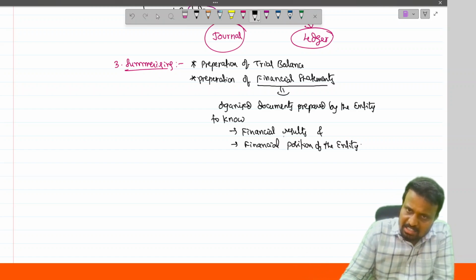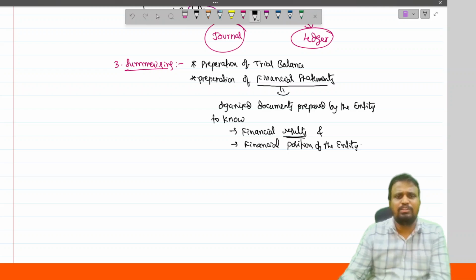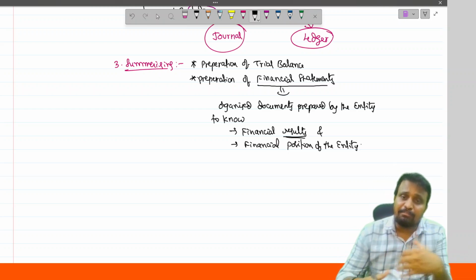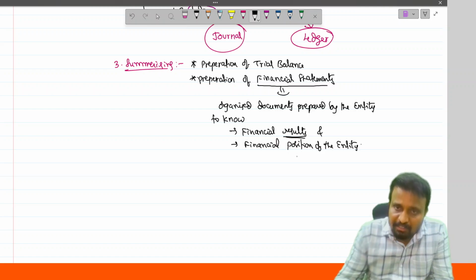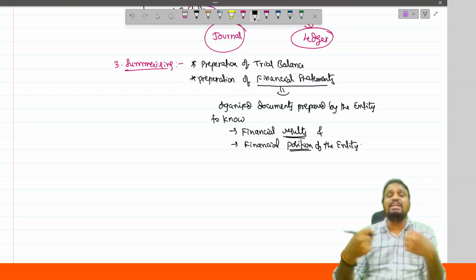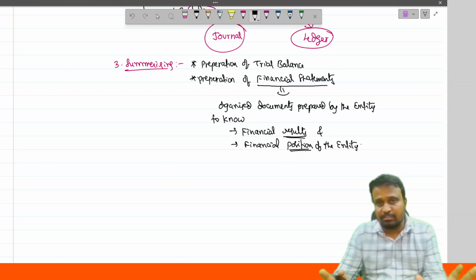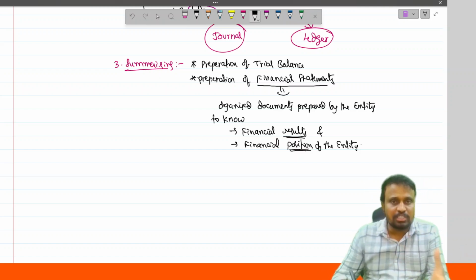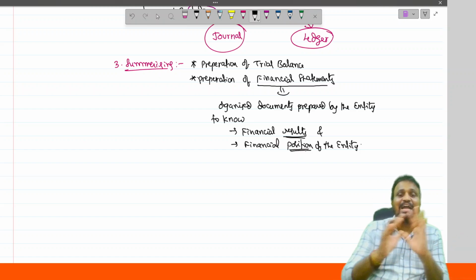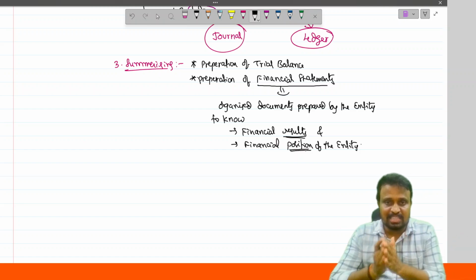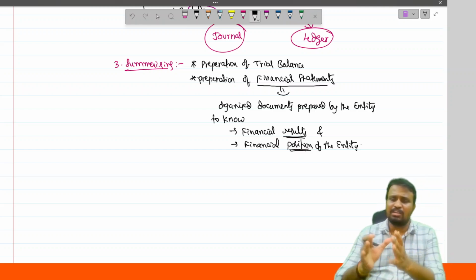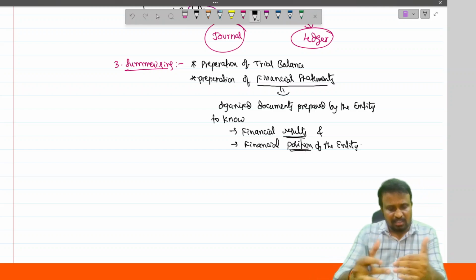Financial results are generally measured in terms of the profit or loss during the year. Financial position represents the strength and the weakness of the entity in terms of finance. The strength and weakness are generally mentioned in terms of what? Assets and liabilities of the entity. Exactly what is meant by financial result and financial position, I will tell you at the end of this class.